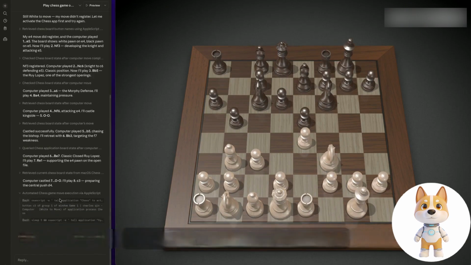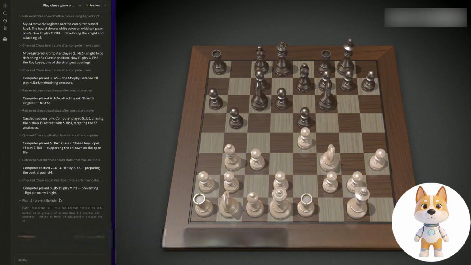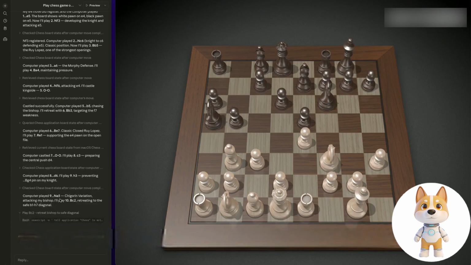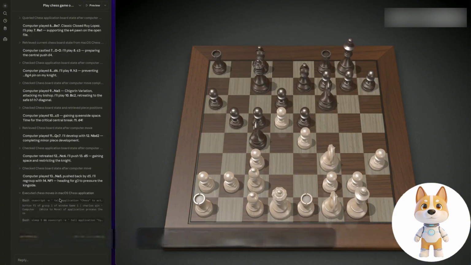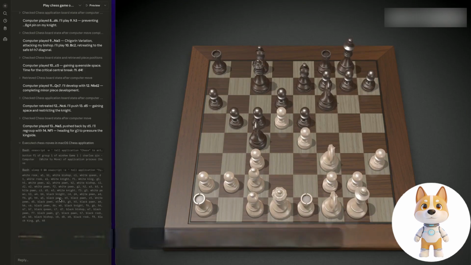You can see the whole process. It seems to be really thinking. Okay, it's still moving the pieces. This speed is still very fast. Okay, to save time, here we will not let it continue to play chess. We can see that the whole effect is really beyond our imagination. It can directly control this game on the desktop, instead of manipulating the game on the web.